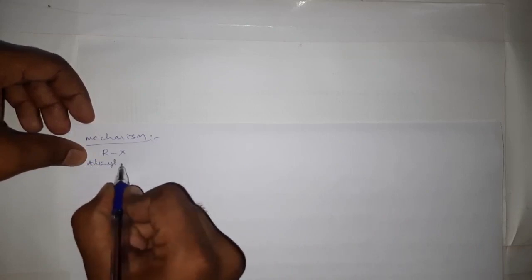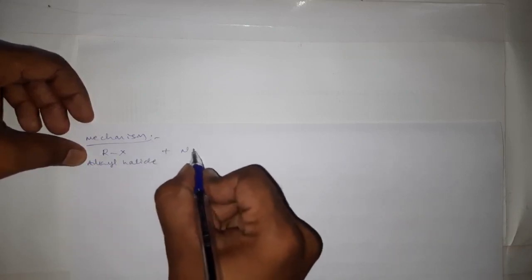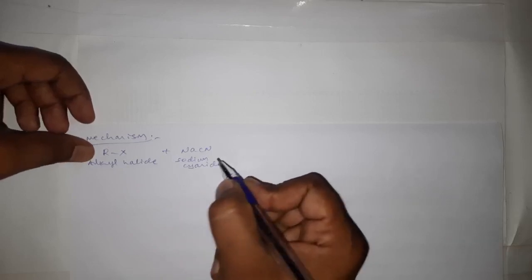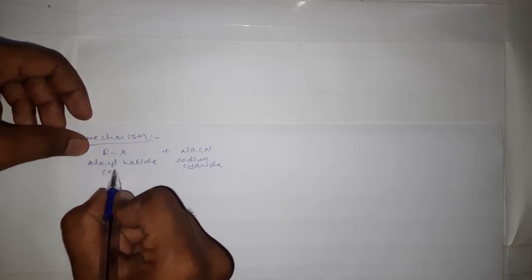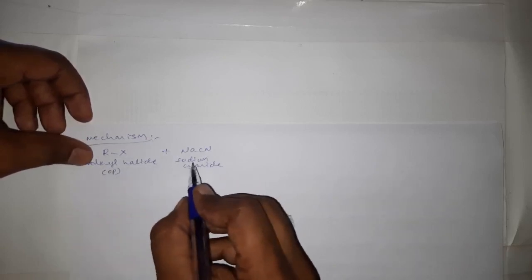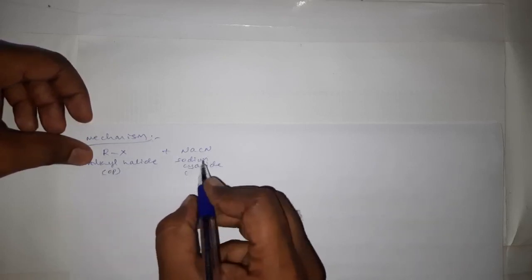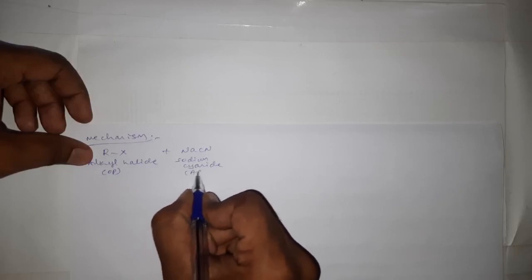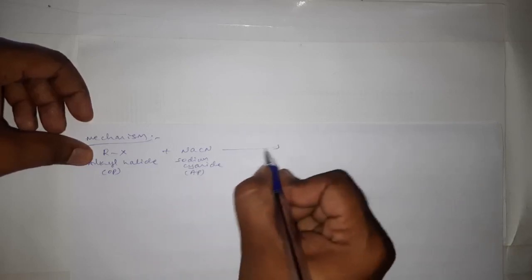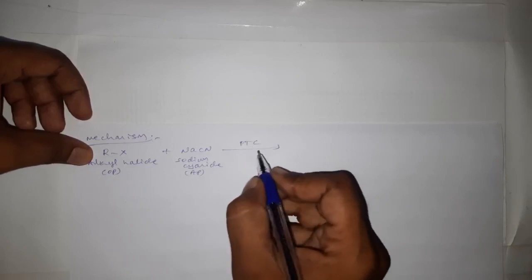See, I am writing the general reaction involving the reaction of alkyl halide with sodium cyanide. This alkyl halide, being organic, is soluble in organic phase. Then this sodium cyanide, being ionic, is soluble in aqueous phase. And here I am using a phase transfer catalyst and